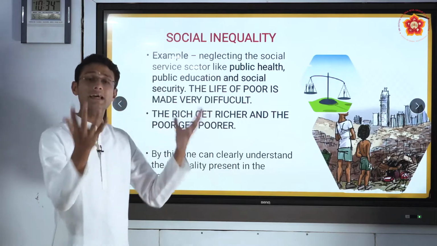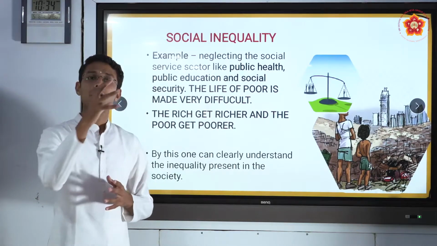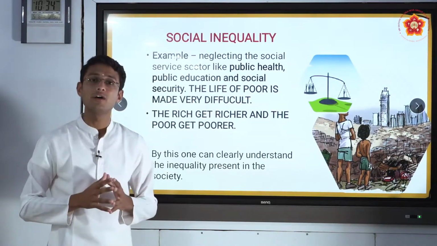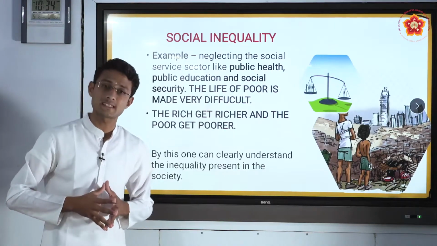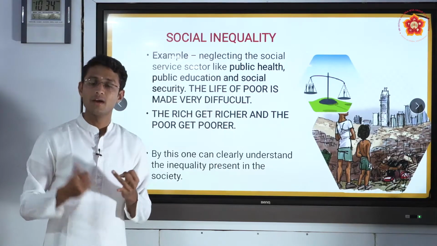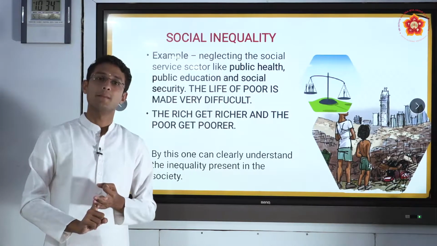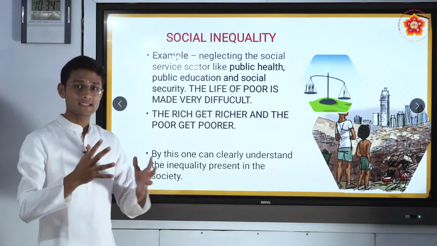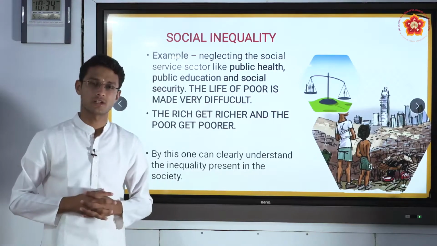So now we can clearly make out that social inequality is nothing but an inequality which is already present in the society because of unequal distribution of opportunities such as education, public health, and professional opportunities. By this we can be very clear what exactly social inequality is. I hope you have understood.